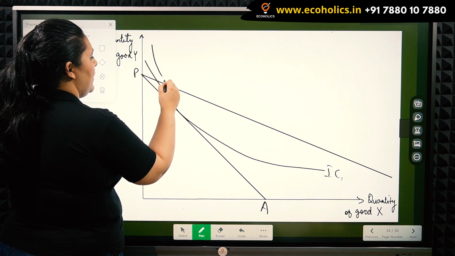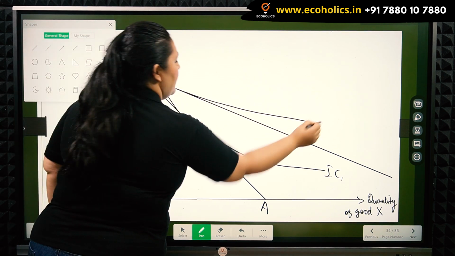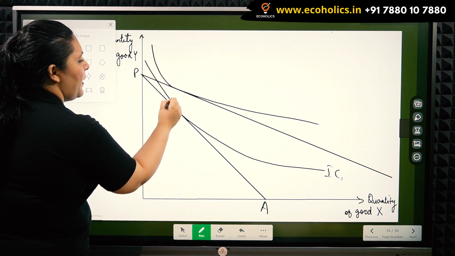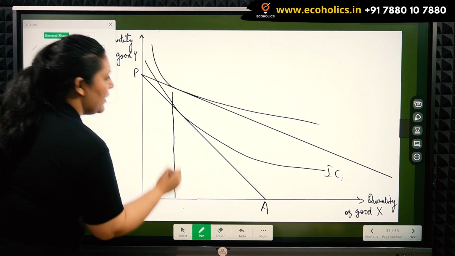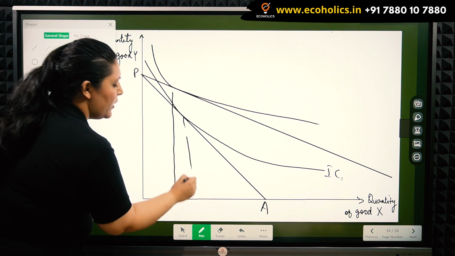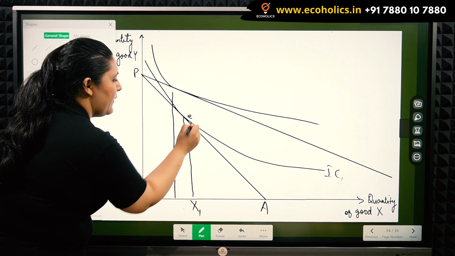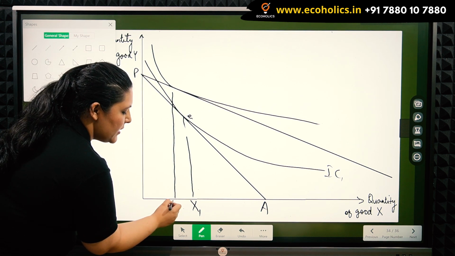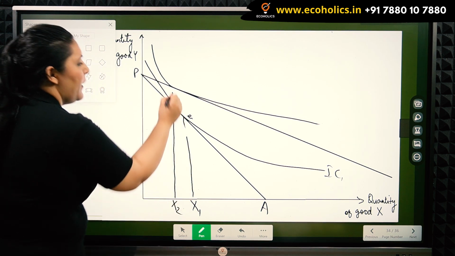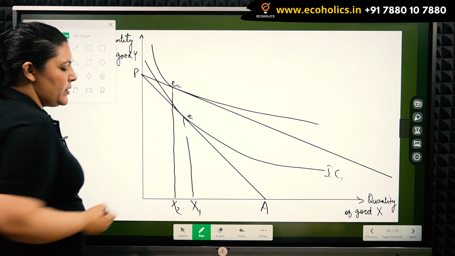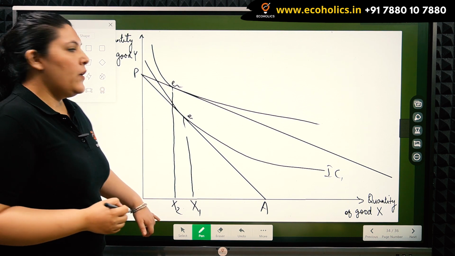Please note, the new indifference curve will be tangent at a point before the original equilibrium. This was the original equilibrium, E1, which was giving X1 as the quantity. And now we have E2, which is at X2 quantity.